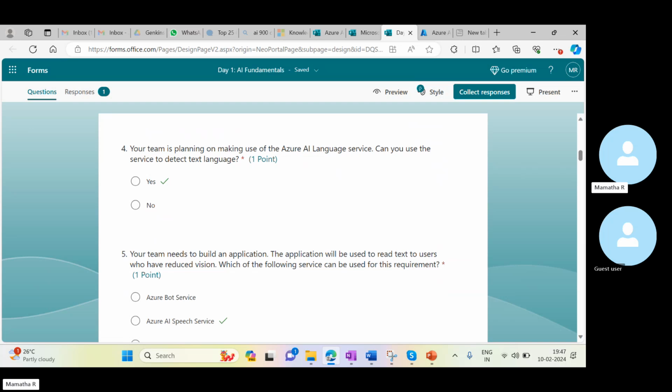Maybe you will get more idea whenever we are discussing the language services which are there. It clearly says, in the name itself, it is the AI language, and ours is the text language. The question in the second line: service to detect text language. And then language service means it should detect text language. Give me a second, someone at the door.